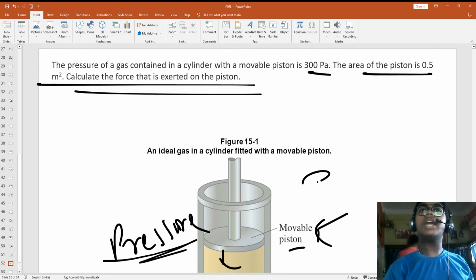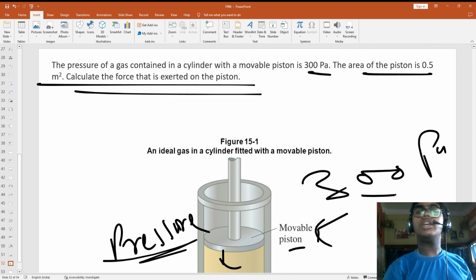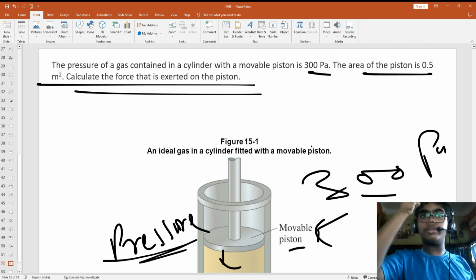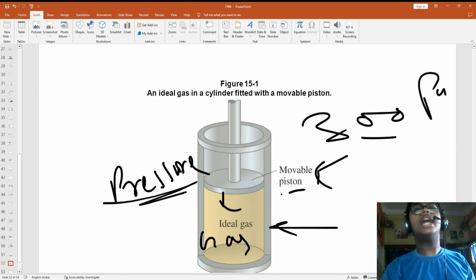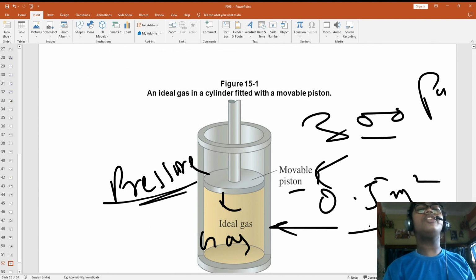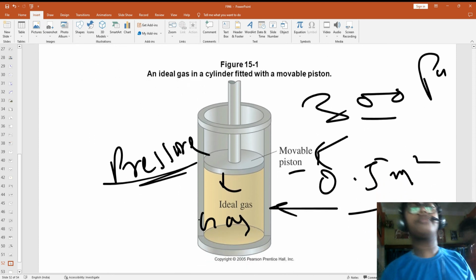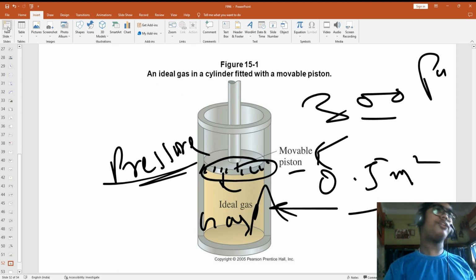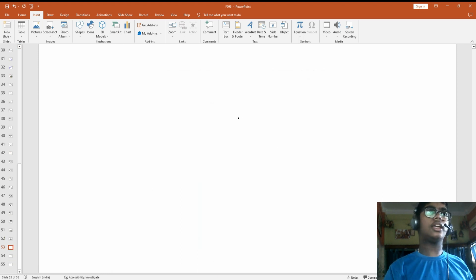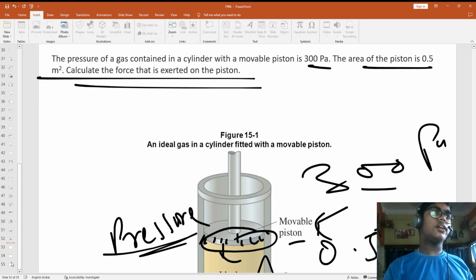That pressure is given as 300 pascal, and this area is 0.5 meter square, the area of this piston that is in contact with the gas, right? Correct.